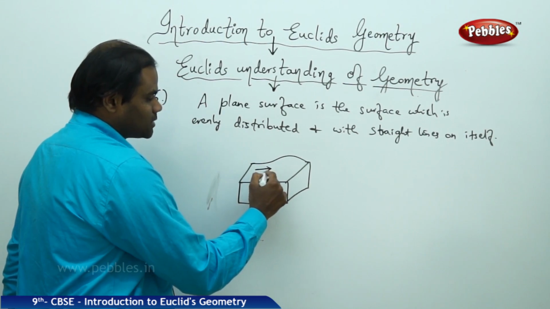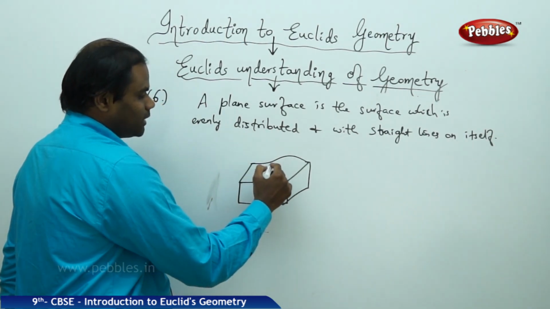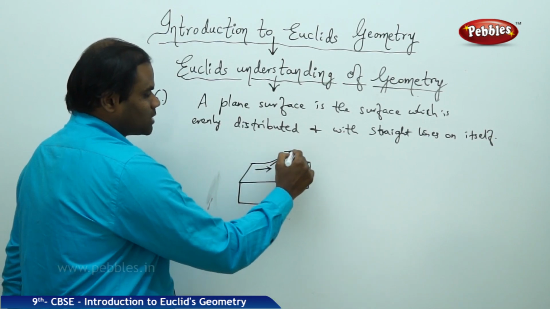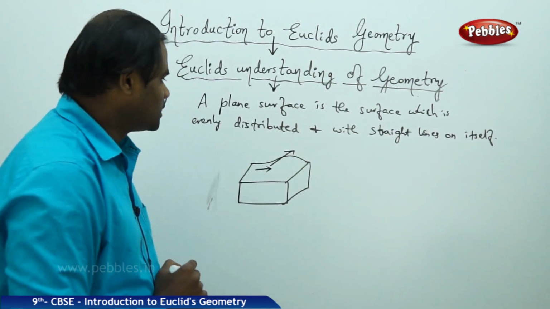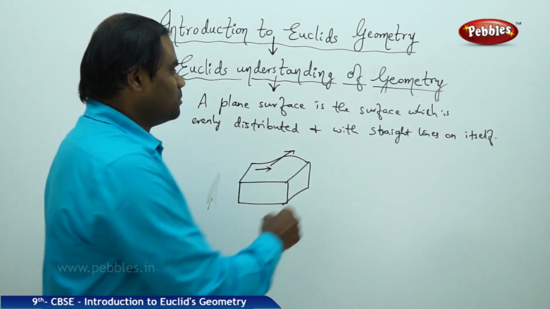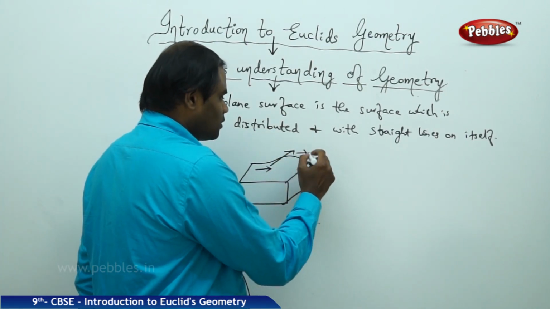If I take a straight line, it moves outside of the surface. As clearly seen, tangentially it moves out, but this straight line is not on itself.